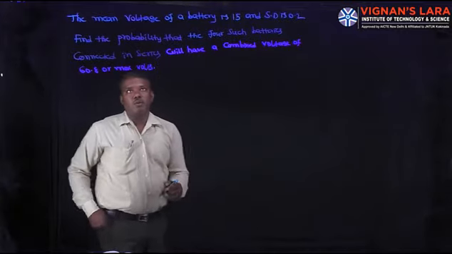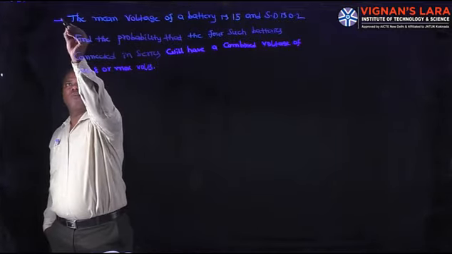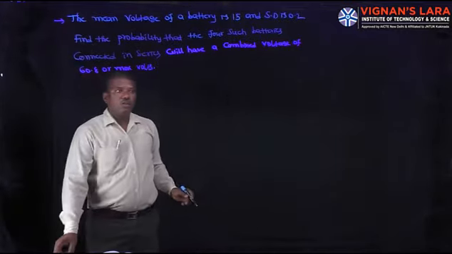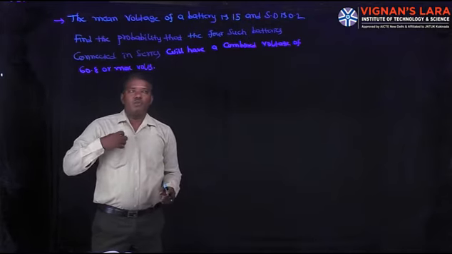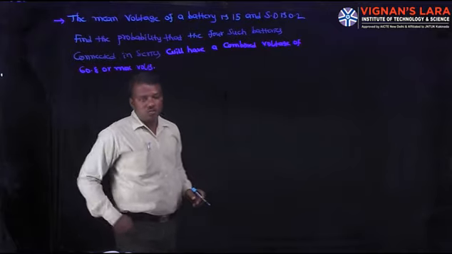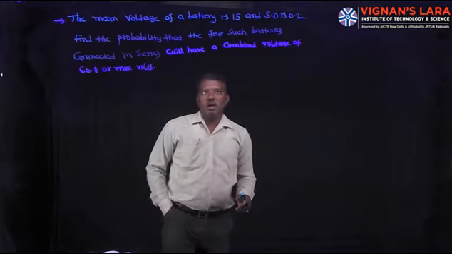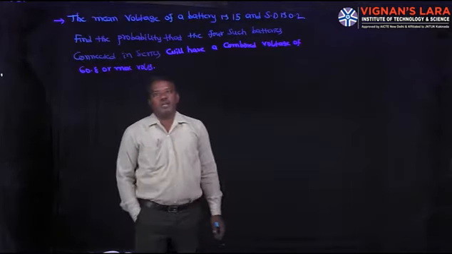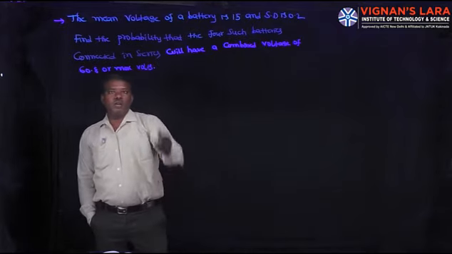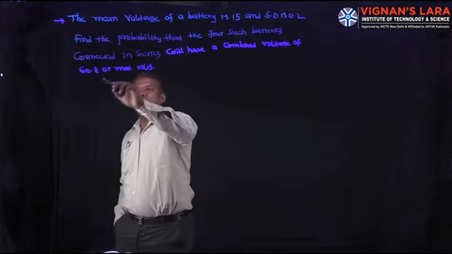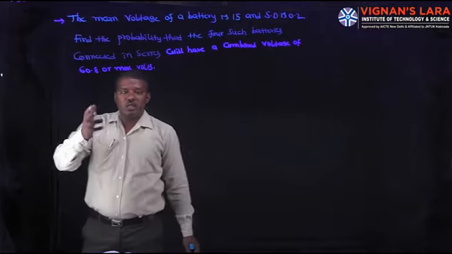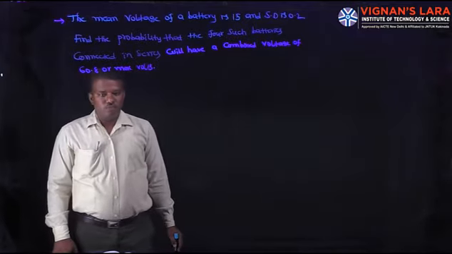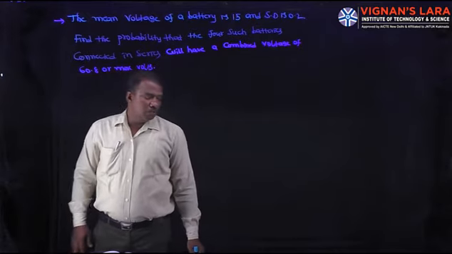Now the next problem: the mean voltage of a battery is 15 and the standard deviation is 0.2. Find the probability that 4 such batteries connected in series, so we have 4 batteries, will have a combined voltage of 60.8 or more volts. So here we have to calculate the probability that X will be greater than 60.8 volts. What is X? The combined voltage of the batteries.